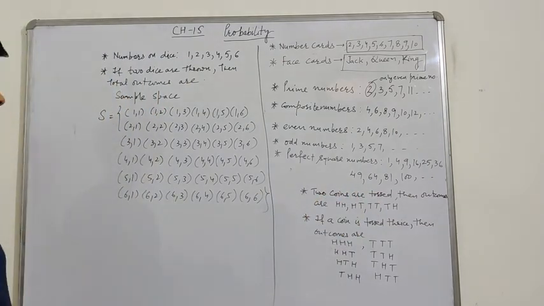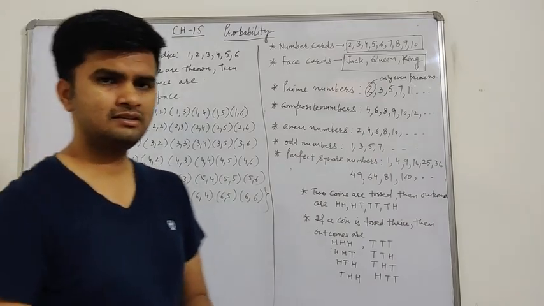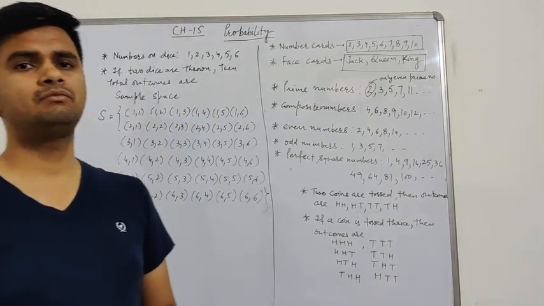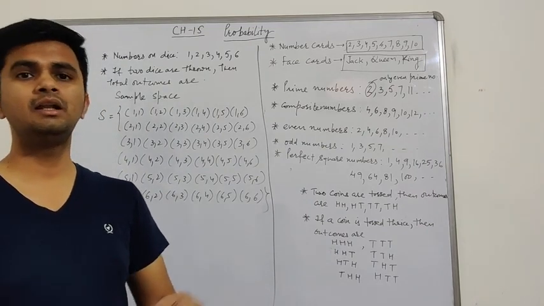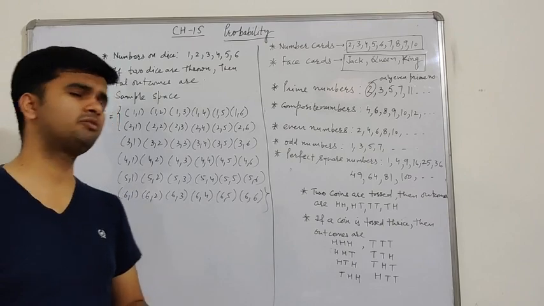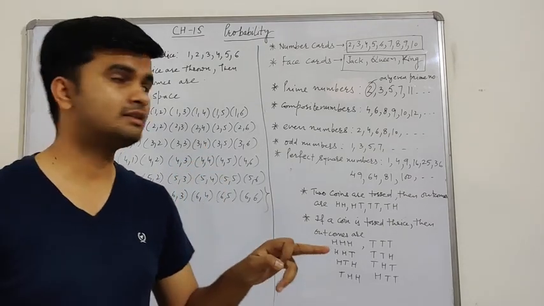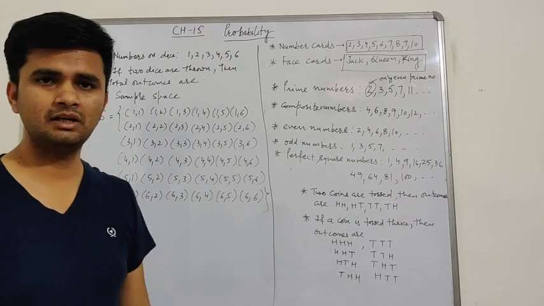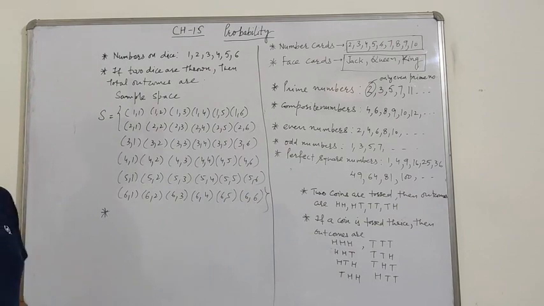And suppose they can ask, if a dice is thrown thrice, then what are the possible outcomes? Then the number of possible outcomes. I am not finding the sample space here. See, if a dice is thrown once, then 6 outcomes are there. If it is thrown 2 times, then 36 outcomes are there.